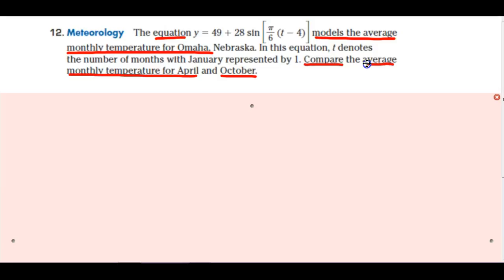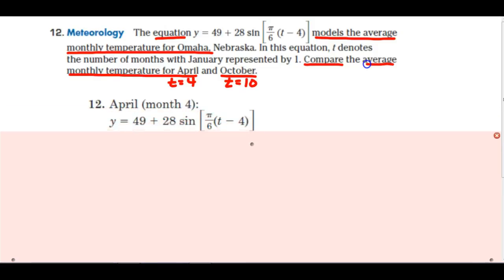So at this point, we're going to make some substitutions after we determine what t equals when it's April and what t equals when it's October. You can pause here and continue, or keep listening. Because January is 1, April will be 4, and October will be 10. Using those values, make the substitution for month 4